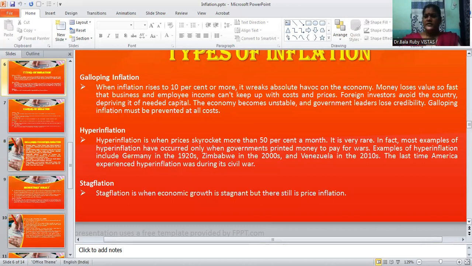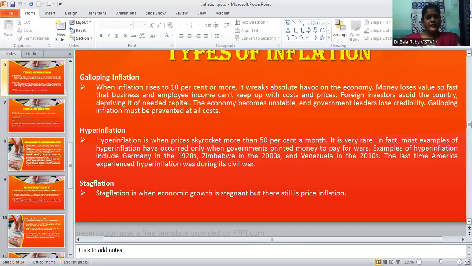Foreign investors avoid the country, depriving it of needed capital. The economy becomes unstable as well as government leaders lose credibility. So this galloping inflation must be prevented at all costs.